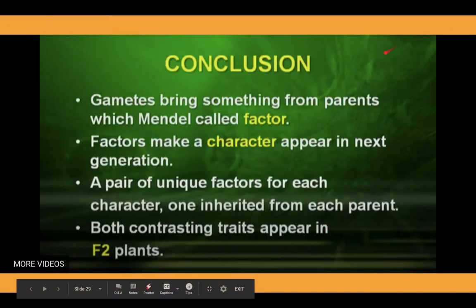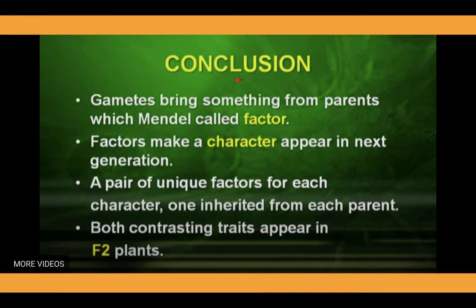On the basis of these observations and results, the conclusion Mendel derived during his monohybrid experiments was that gametes bring something from parents, which Mendel called factors. These are certain factors which were later studied and discovered as genes.